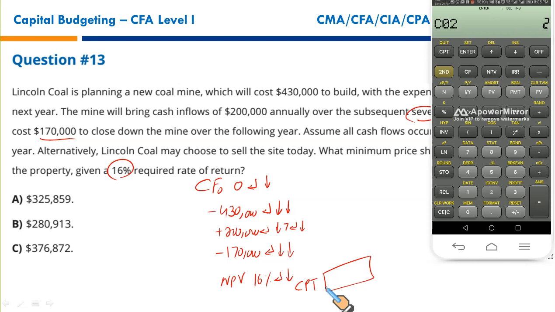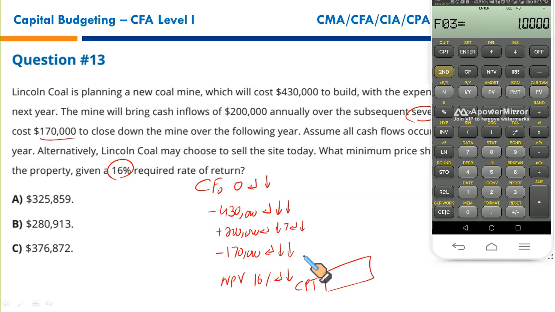Then 200,000 inflow for the next 7 years. Enter, down arrow key. Since there are 7 such inflows, you will press the frequency of cash flows as 7. Press enter, down arrow key. Then there is an outflow of $170,000. This one. You write 170000 negative.